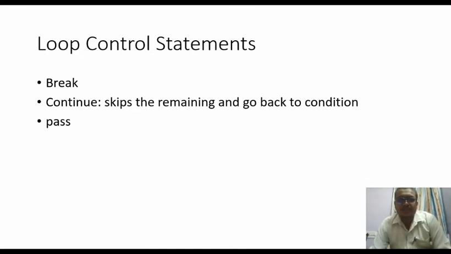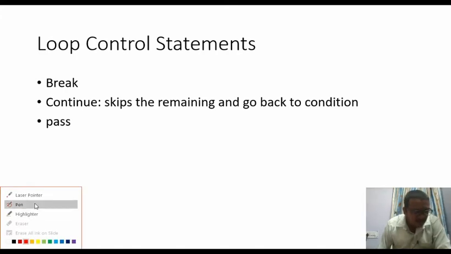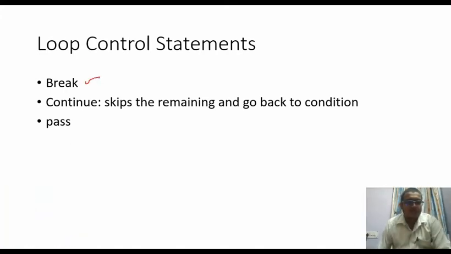So loop control statements, we are having loop control statements here. The first one is break, the second one is continue, and the third one is pass. The break is the one which is going to terminate unconditionally without checking any condition. It is going to break the execution of a for loop or break the execution of the main loop itself or the main code itself.